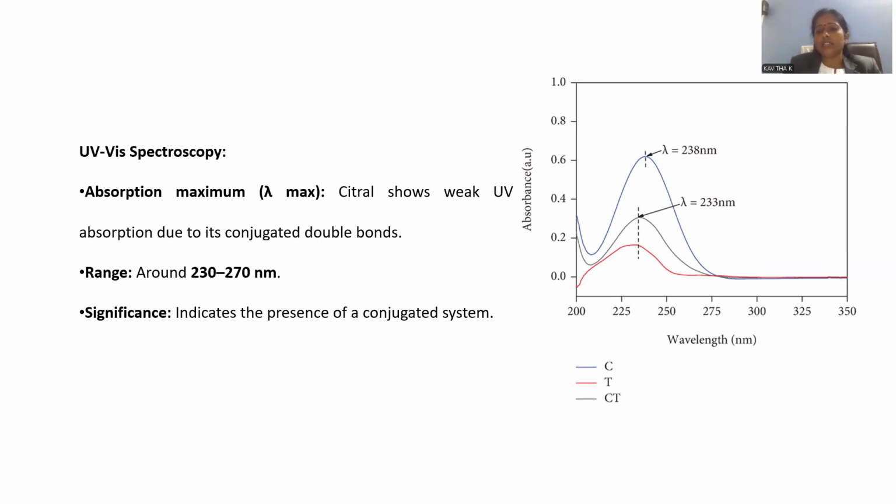You can notice so many compounds are in the mixture. Our concern is only citral. That's why the blue color line indicates the C for citral. The citral lambda value is indicated around 238 nanometers. That 238 nanometer range for the citral line indicates the presence of conjugation.